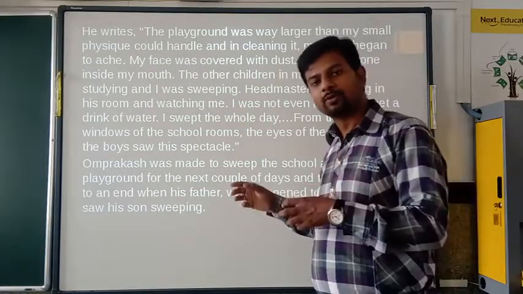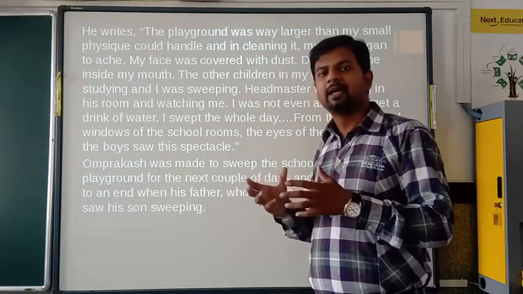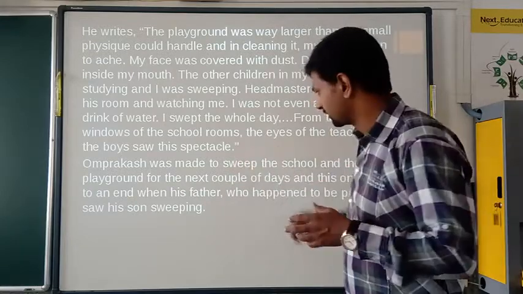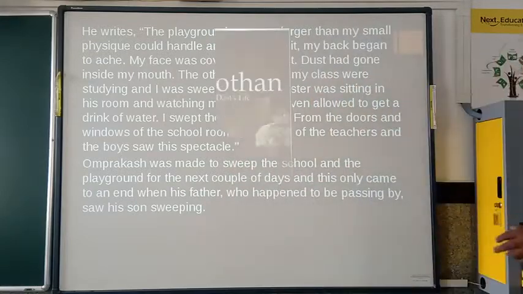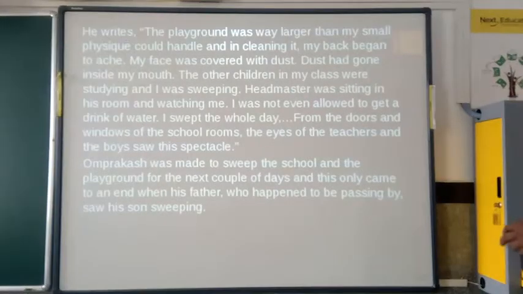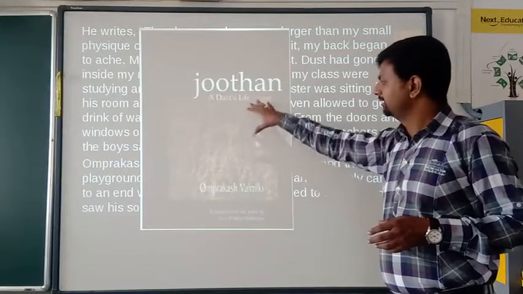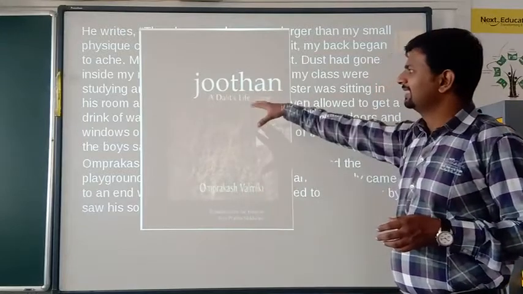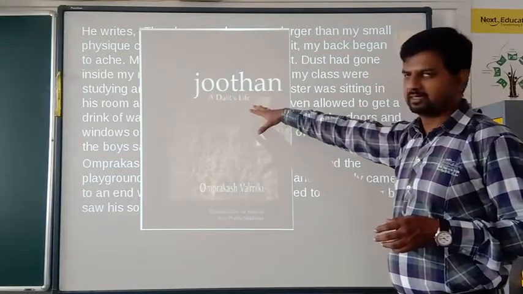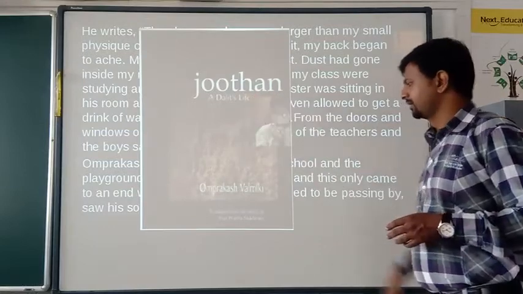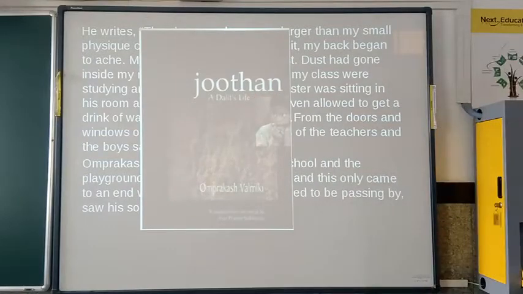What did he do? Though he was lower caste, let's now understand what his father did. See, this is a picture of that. This is the cover page of Om Prakash Valmiki's life story, the Dalit life he has written about. Joothan is the name of this book. Okay.